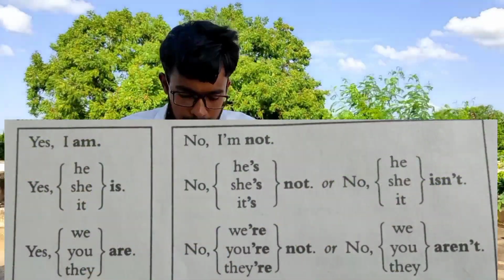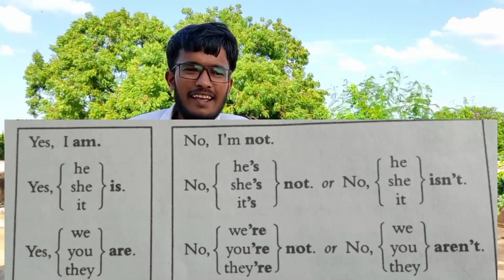We discussed so many interrogative sentences of present continuous tense. It's time to observe some short answers to those questions. Yes, I am.